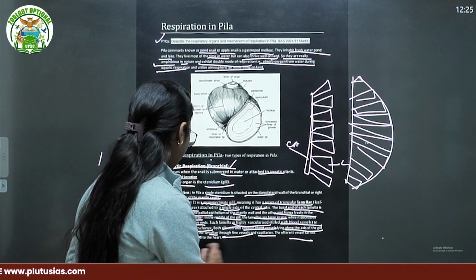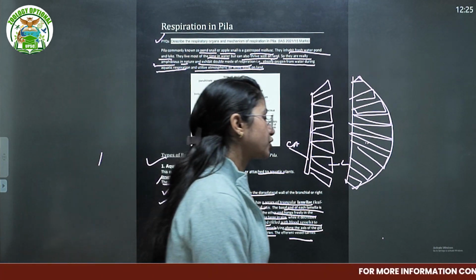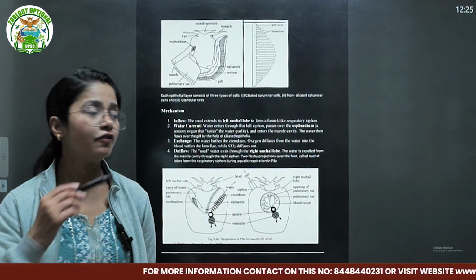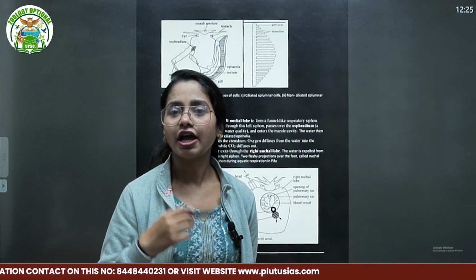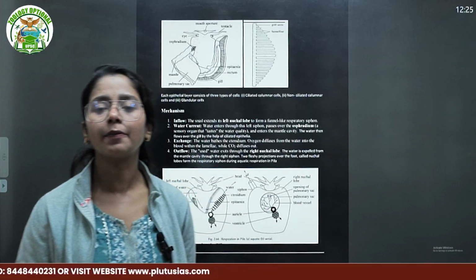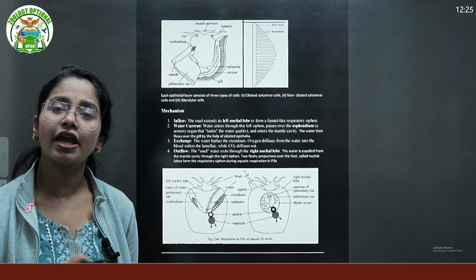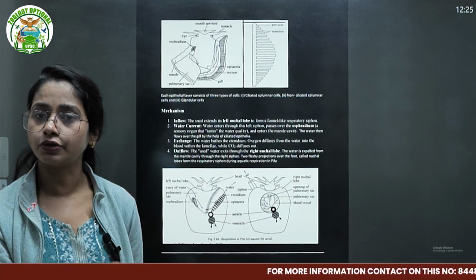The efferent vessels carry oxygenated blood to the heart. So the lamellae are supplied with both afferent and efferent vessels. The efferent carries oxygenated blood from the lamella to the heart, and from the heart oxygenated blood is supplied to the overall body. So what does that mean? The remaining afferent one carries the higher concentration of CO2.